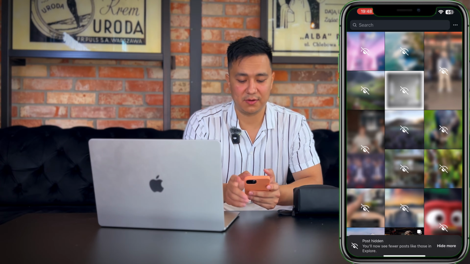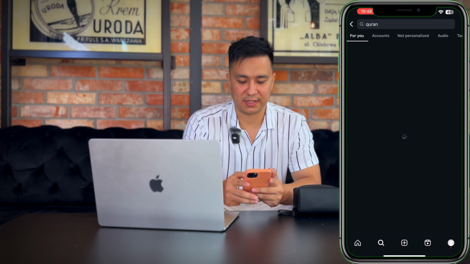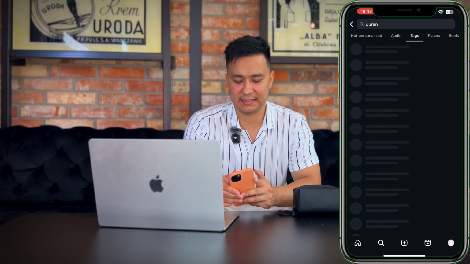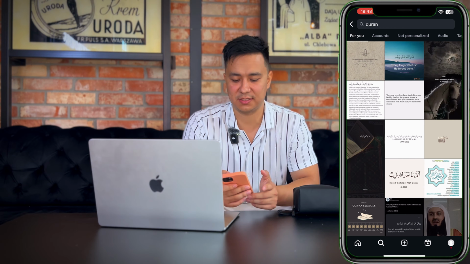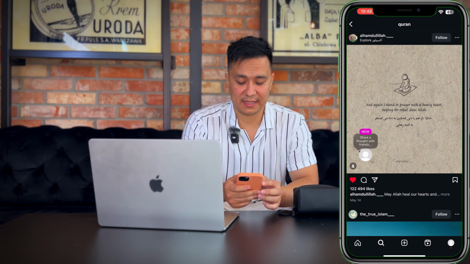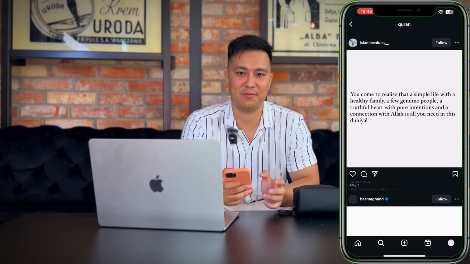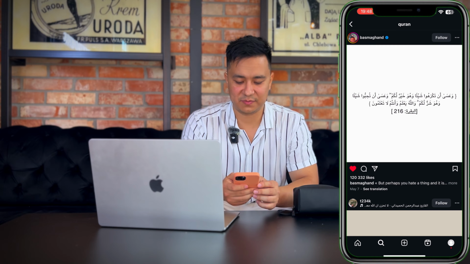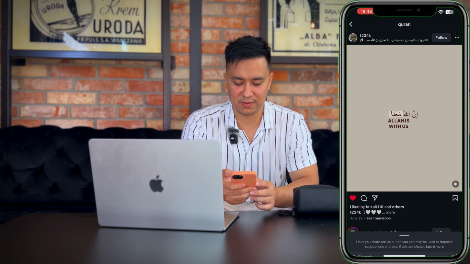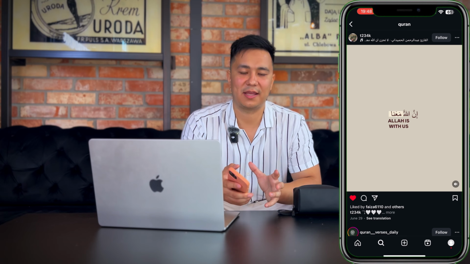After you do so, go to the search bar, write Quran, and press enter. On the top press tags, or maybe the for you option is also okay. Go through all of the content which is related to Quranic Sunnah and teachings of Islam. Like it, do it several times. Make sure you don't like posts which have music, which is haram. After liking, you can even copy the link, which helps the algorithm understand that you like this kind of content and you want more of it on your Insta Explorer page.